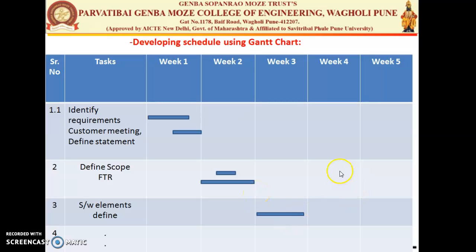I hope this small session has been understood by you. We have seen 3 things in this session. Again I am repeating. First one was estimating the activity resources, second one was estimating the activity duration, and the third one was developing the schedule with the Gantt chart.